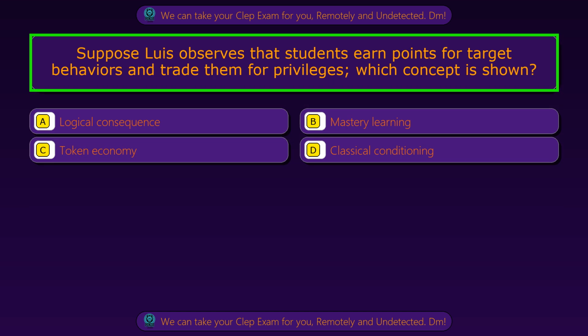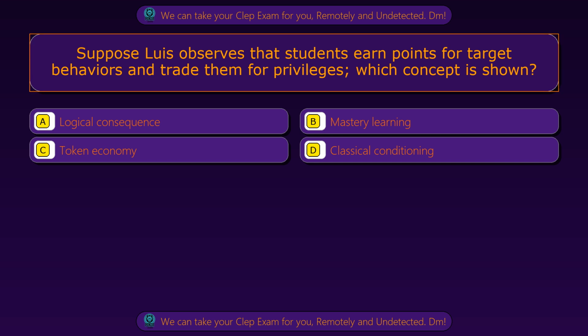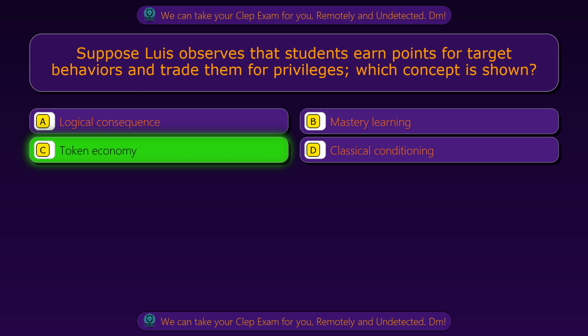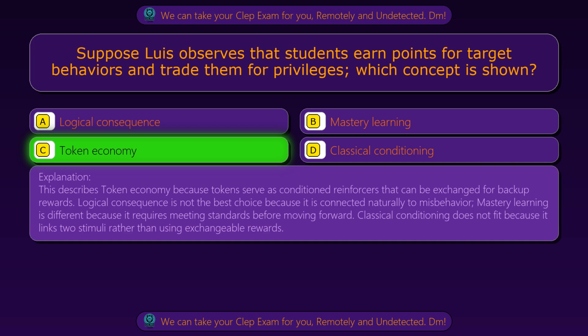Question 72. Suppose Luis observes that students earn points for target behaviors and trade them for privileges. Which concept is shown? Option A. Logical consequence. Option B. Mastery learning. Option C. Token economy. Option D. Classical conditioning. The correct answer is option C. Token economy. This describes token economy because tokens serve as conditioned reinforcers that can be exchanged for backup rewards.